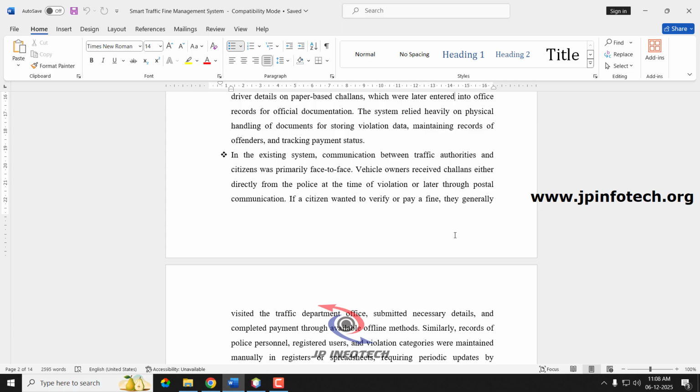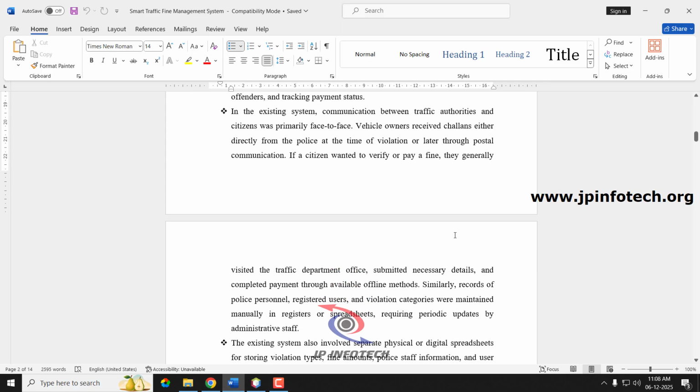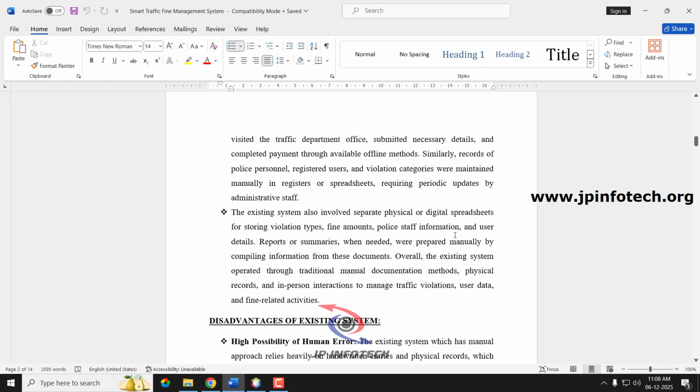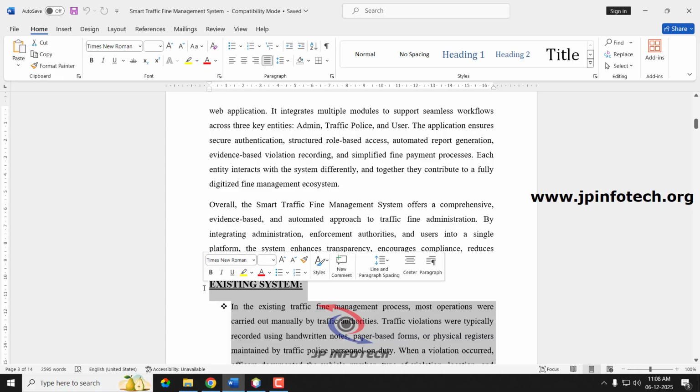In the existing system, communication between the traffic authorities and the citizens was primarily face-to-face. Vehicle owners received the challan either directly from the police at the time of violation, or later through postal communication. The citizen had no option to verify whether they had committed the violation or not. The existing system also involved separate physical or digital spreadsheets for storing violation types, fine amounts, police staff information and user details. Overall, it operated through a traditional manual documentation process with physical records maintained in a semi-automated way. All these details have been mentioned in the existing system.